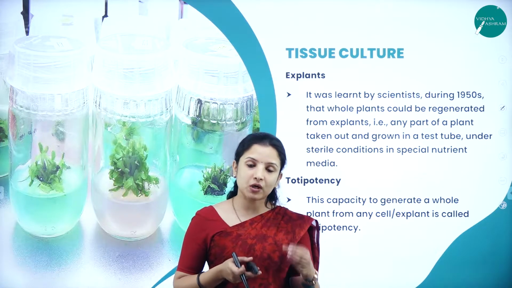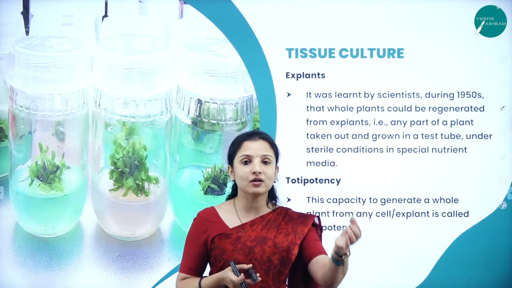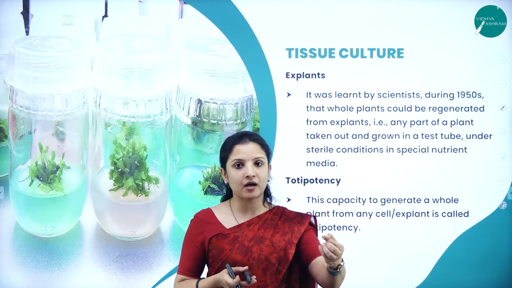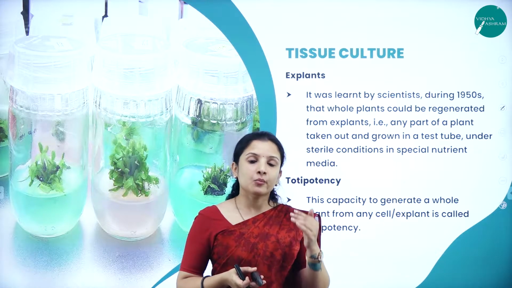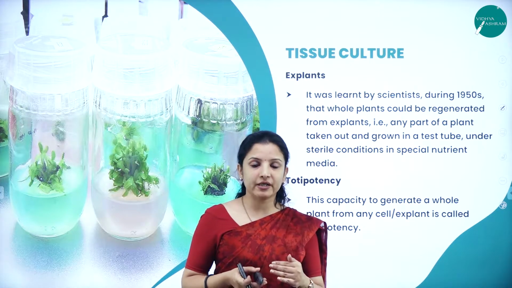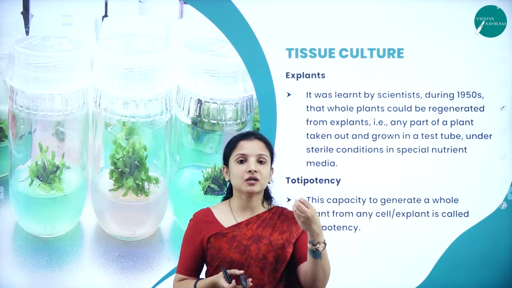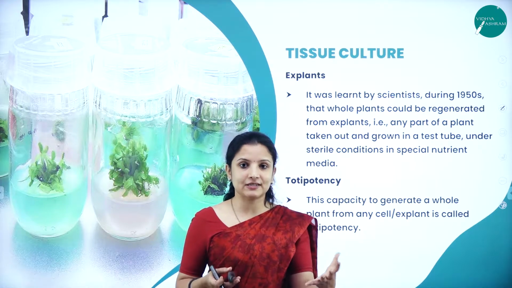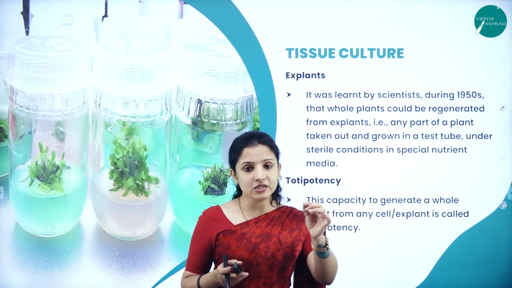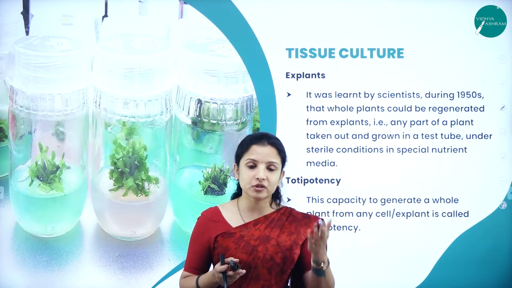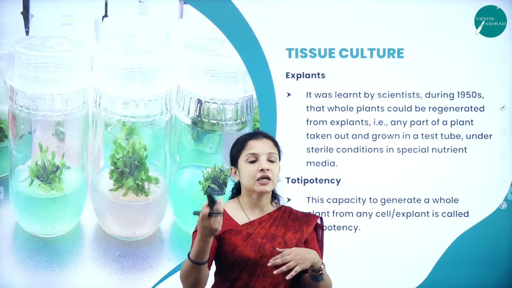So tissue culture is one such technique wherein a small cell or a small plant part you can take from a plant, put it on a suitable nutrient media, and from that callus will start to develop. Callus is nothing but a mass of undifferentiated cells. They will start to develop. So each cell of the callus, if you remove and put it into a suitable nutrient media, it will develop into a plant.